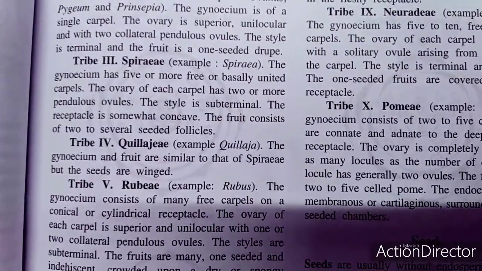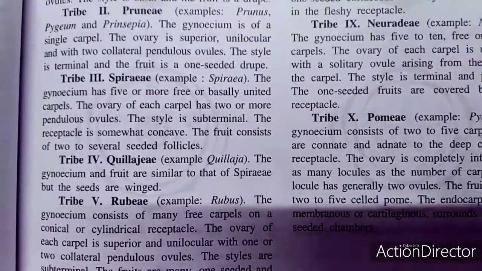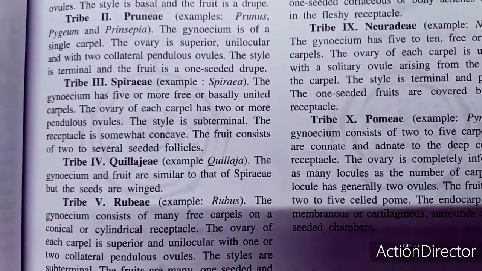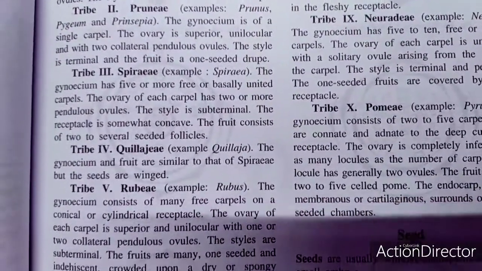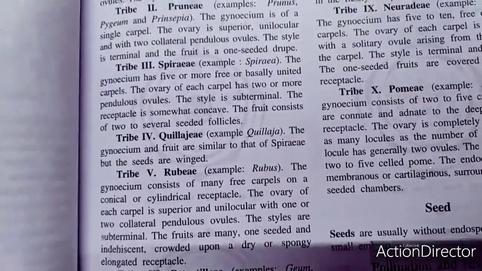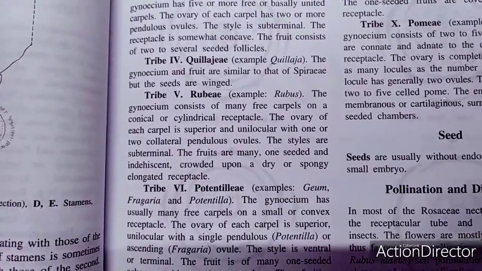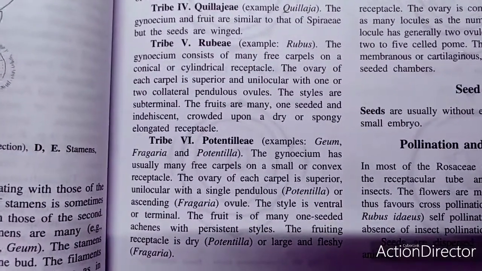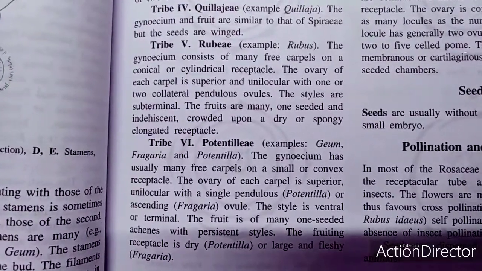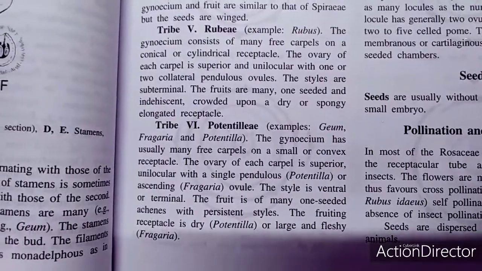So 10 tribes have been recognized, and these tribes are based on the variation of gynoecial characters, and the type of fruits varies. The seed is usually without endosperm, and a small embryo is there. In most of the rosaceous members, because the nectar gland and the disc are there, the receptacular tube is easily licked by insects.